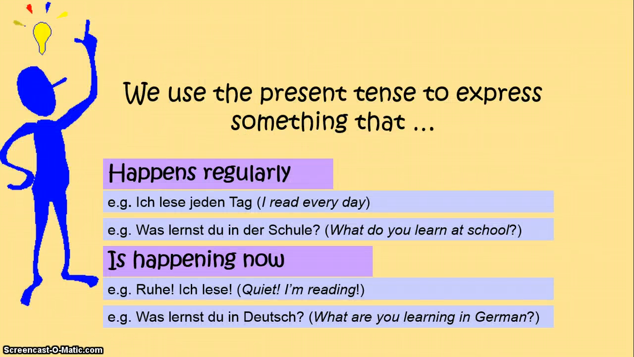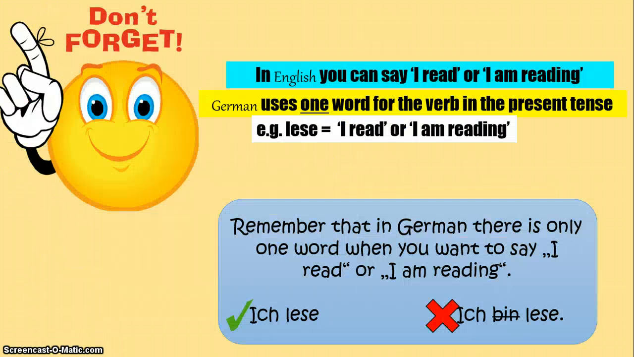We use the present tense to express something that happens regularly. So for example, if you want to say I read every day, ich lese jeden Tag. Or what do you learn at school? Was lernst du in der Schule? Or we also use the present tense to express something that is happening right now. So if you want to say, for example, I'm reading, ich lese, or what are you learning in German? Was lernst du in Deutsch?